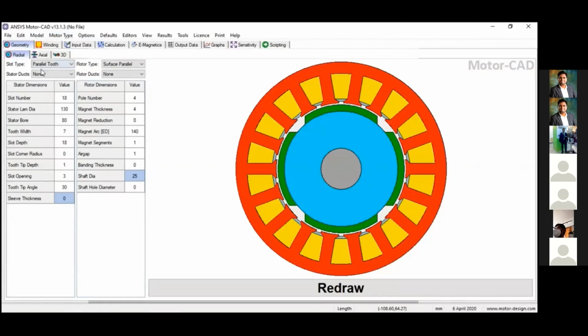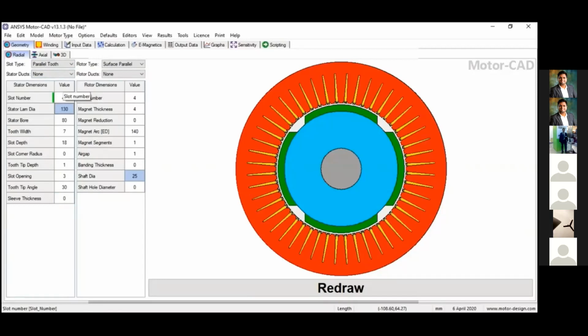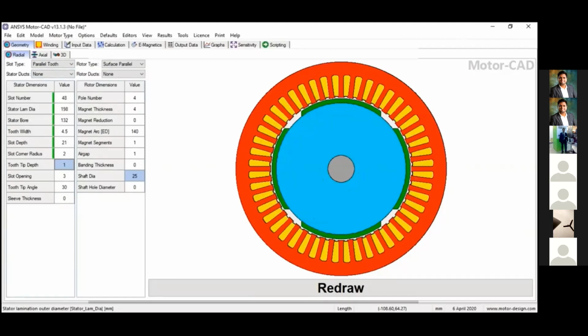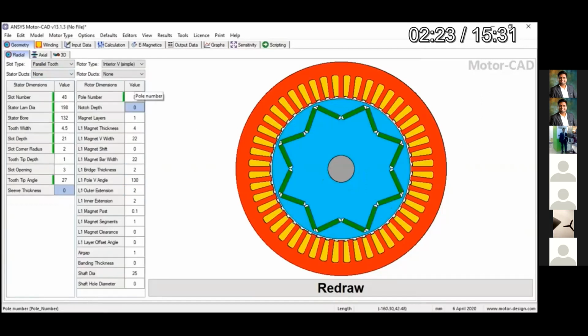Here we just have to click on the geometry, and then you can get the slot type and the stator duct type, and there you can see the slot number. If I change the slot number from 18 to 48, it will show in green color. This is the indication that I have changed this slot number. Similarly, you can also set the stator lamination diameter, the stator bore, tooth width, and the slot and tooth tip angle.